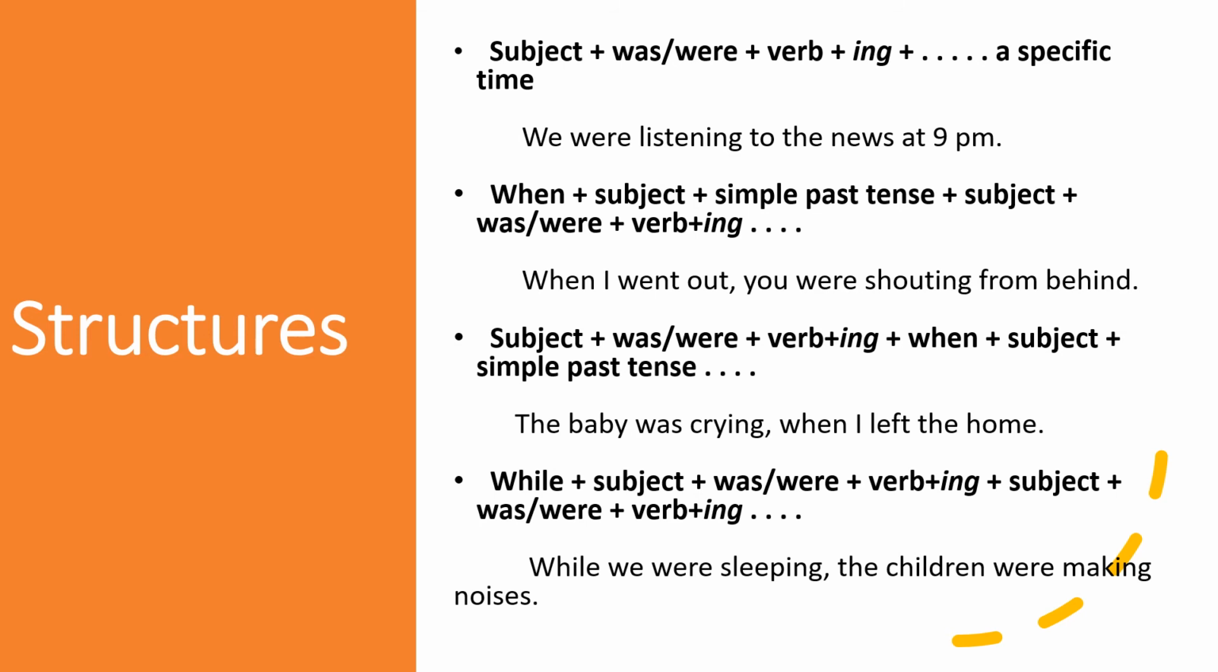Subject plus was or were plus the ing form of verb plus when plus subject plus simple past tense. The baby was crying when I left the home. Another structure is while plus subject plus was or were plus the ing form of the verb plus subject plus was or were plus the ing form of verb. For example, while we were sleeping, the children were making noises.